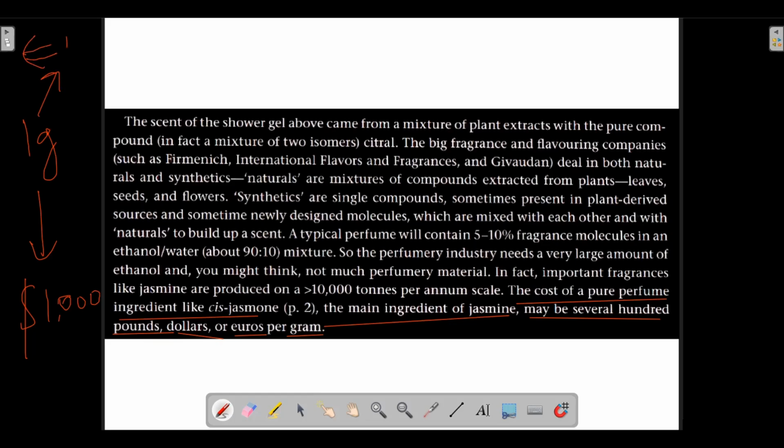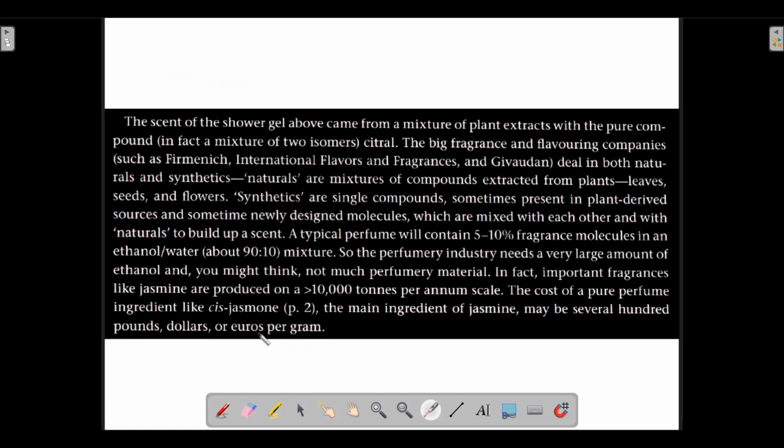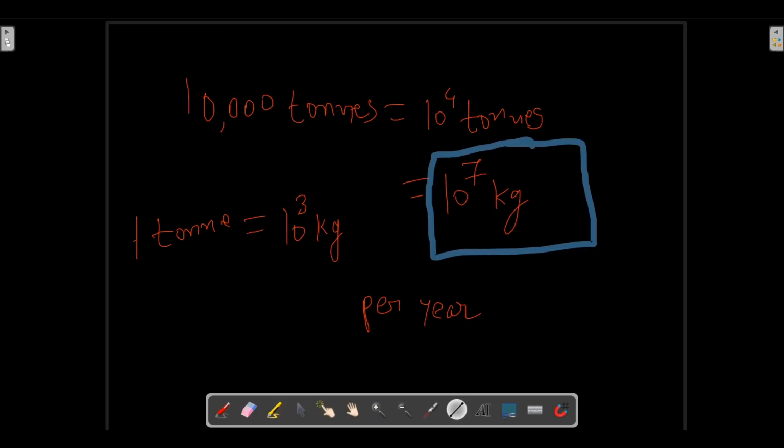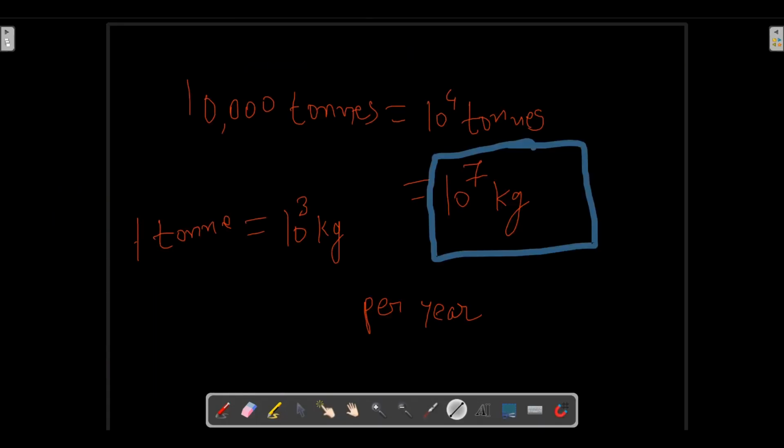Although this symbol might not look like the euro, I'm really sorry regarding that. The euro symbol is like this. So 10,000 euro maybe, or 1,000 pounds maybe, 10,000 pounds maybe, 5,000 pounds, or in dollar or in euro. So it is a very costly material indeed. Cis-jasmone has this much cost per gram, meaning 1 gram of material has this much cost.